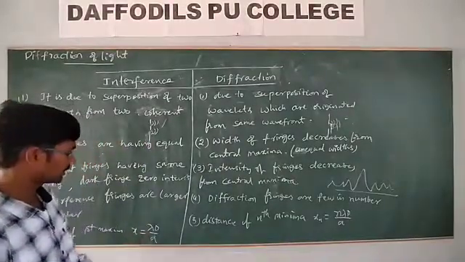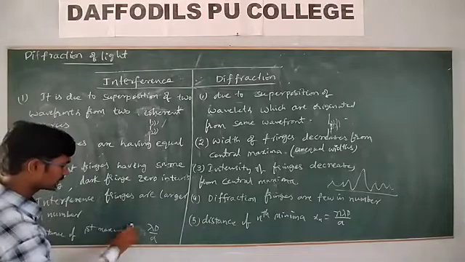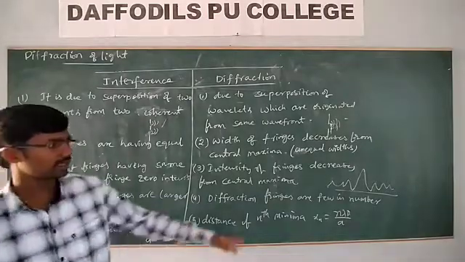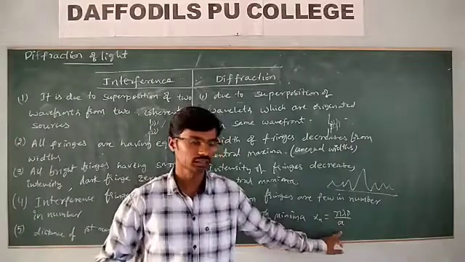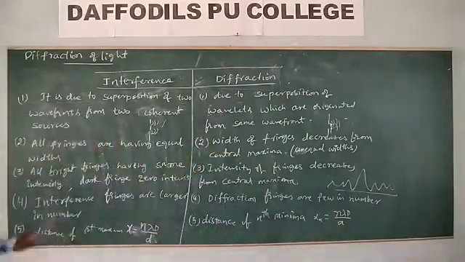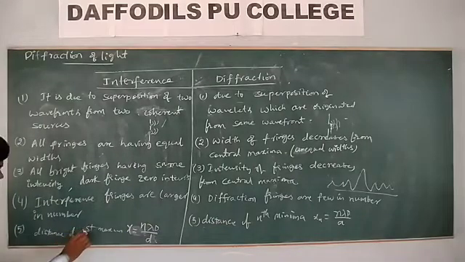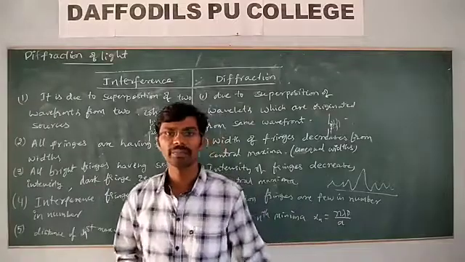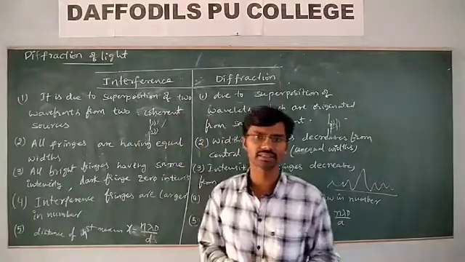In interference, x is equal to n lambda D by small d, and here n lambda D by small a, where n is the nth order. This is for minimum, and for maximum, let us take the nth maximum. So these are the basic, important differences.